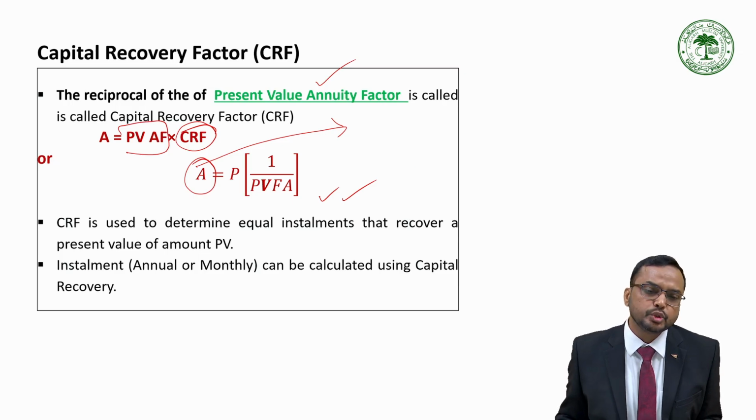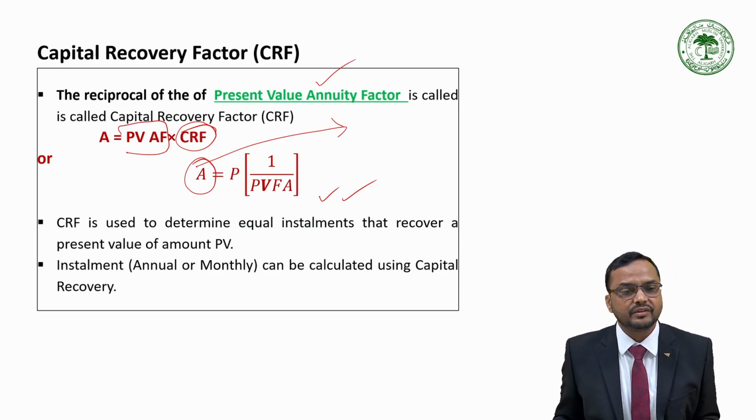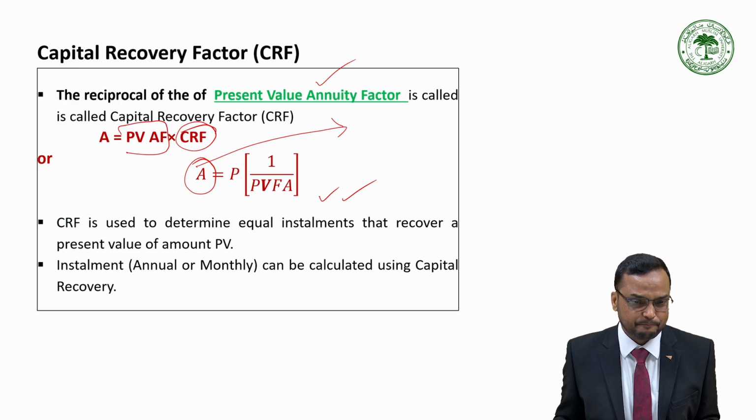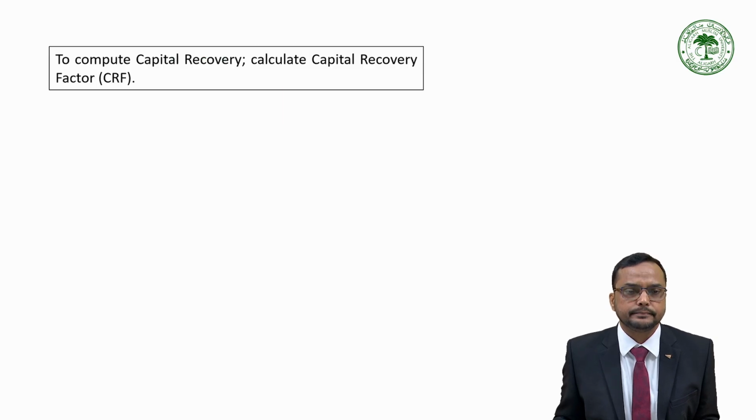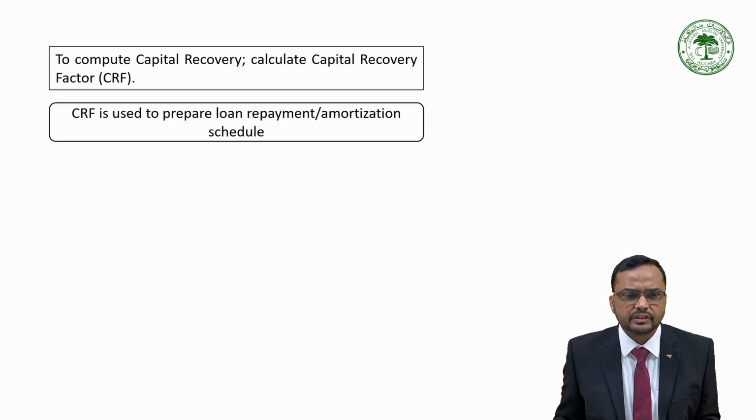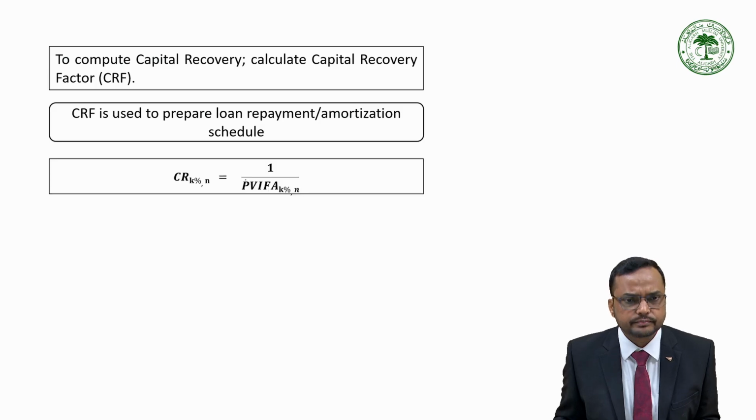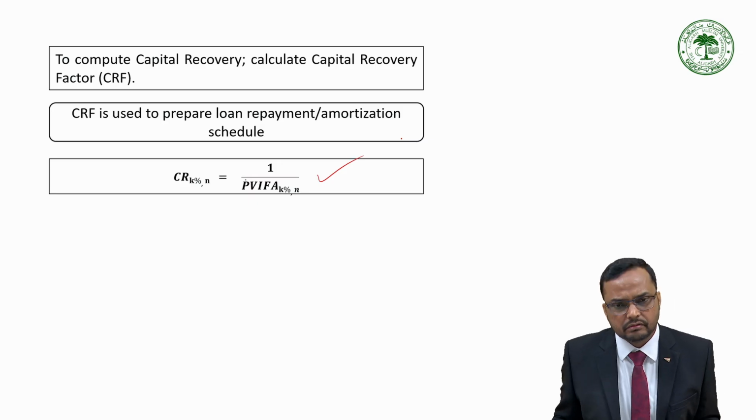Capital recovery factor is used to determine equal installments that recover the present value amount PV. Installments, whether monthly or annual, can be calculated using the capital recovery factor. We need to find out the CRF. So CRF is used to prepare the loan repayment schedule or amortization schedule. Capital recovery factor is nothing but simply the reciprocal of the present value interest factor of an annuity.